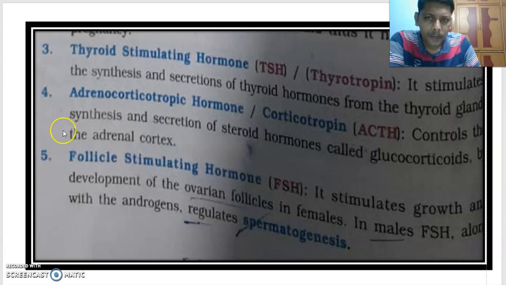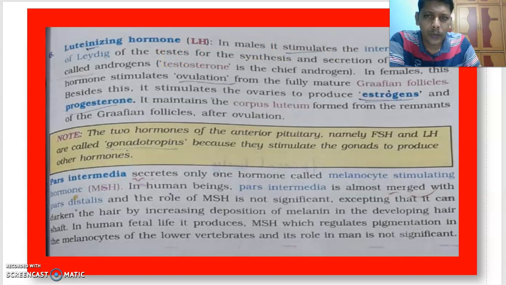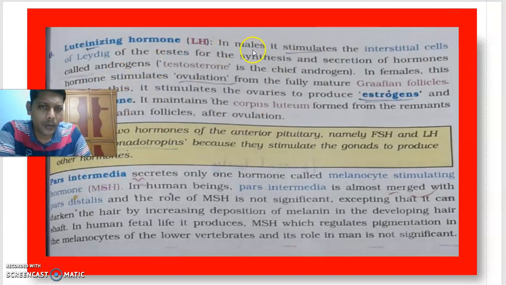Next, come to the luteinizing hormone, LH hormone. In males, it stimulates the interstitial cells of Leydig of the testes for the synthesis and secretion of hormones called androgens. The chief androgen is testosterone.